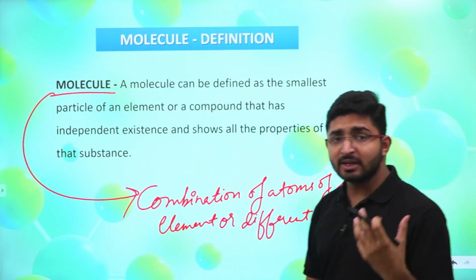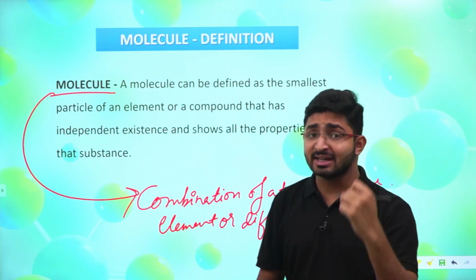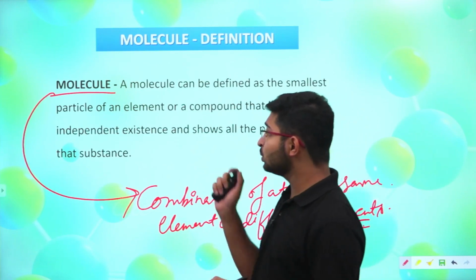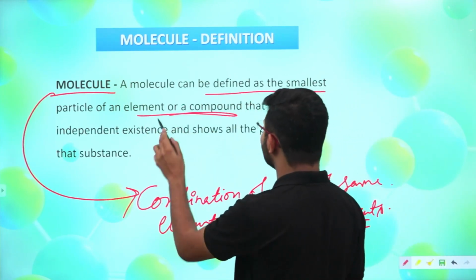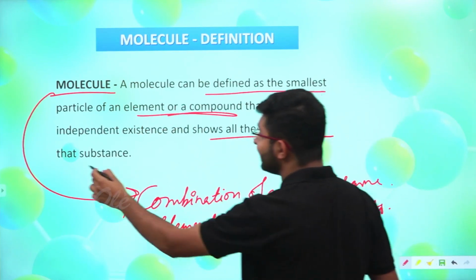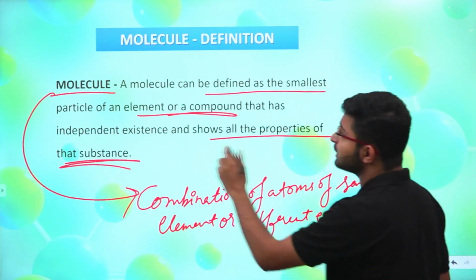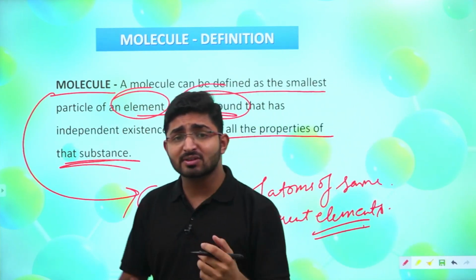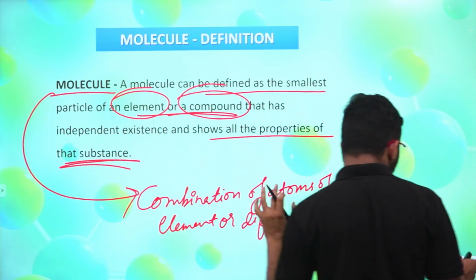So what you have learned from here is that an atom is the smallest particle which may or may not exist independently. But a molecule can be defined as the smallest particle of an element or a compound that has independent existence and shows all the properties of that substance. So that is how we are going to define a molecule.